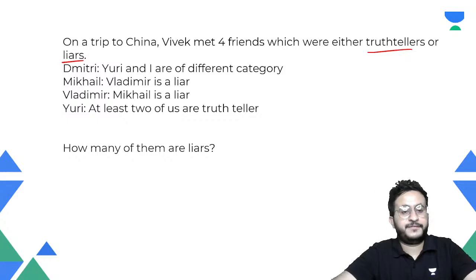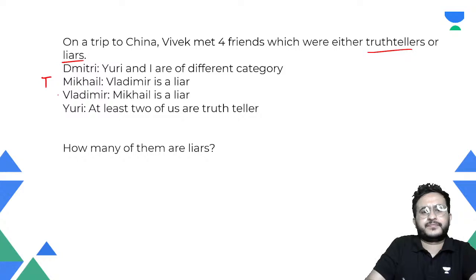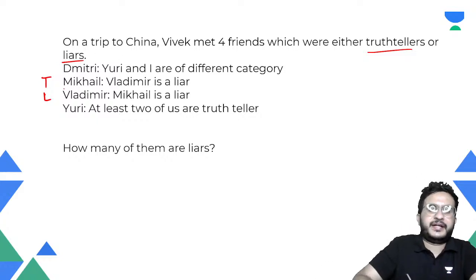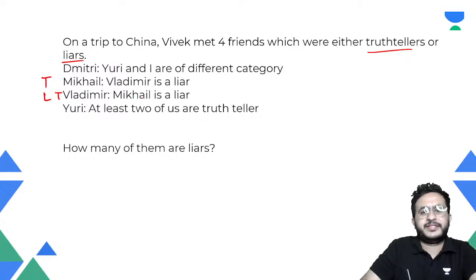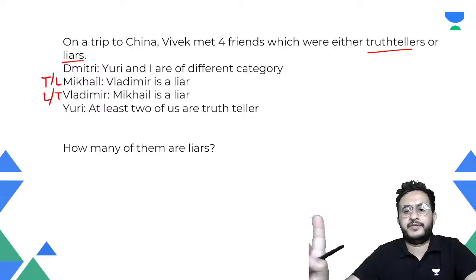Because see, let us say that Mikhail is telling truth. If Mikhail is telling truth, then Vladimir is a liar, and Vladimir is saying Mikhail is a liar, but we assume that Mikhail is telling truth. Now if we take the other case, let us say that Vladimir is telling truth, then Vladimir is saying that Mikhail is a liar. Now, Mikhail is saying that Vladimir is a liar. That is not possible because we have assumed that Vladimir is a truth teller. So either one of them is telling truth, the second is lying. One of them will tell truth, one of them will lie.